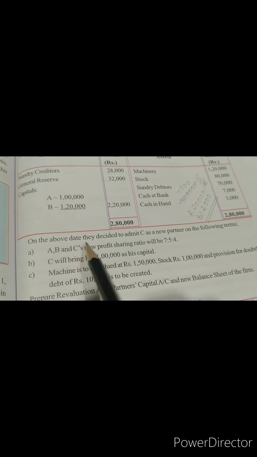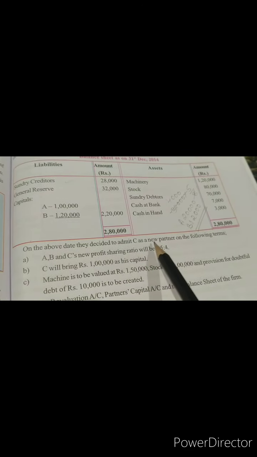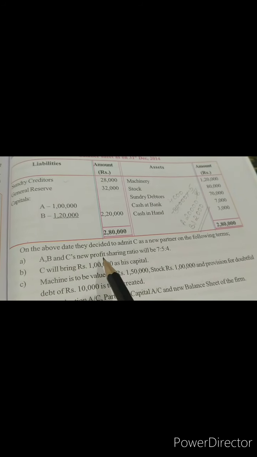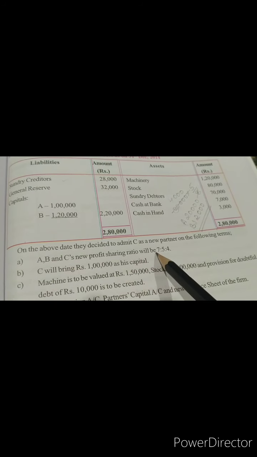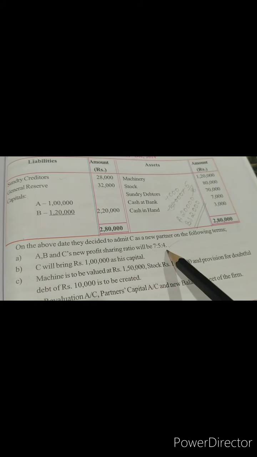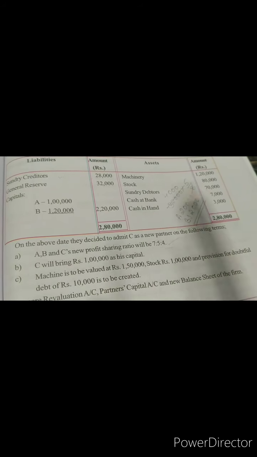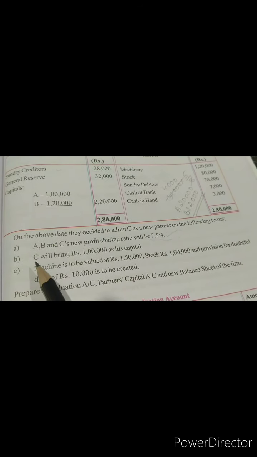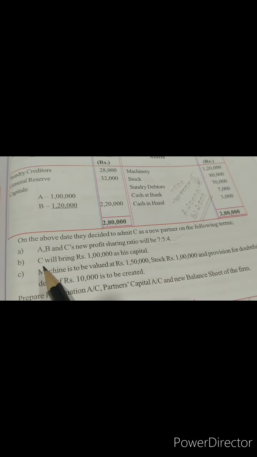Have a look. On the above date, they decided to admit C as a new partner. The new profit sharing ratio of A, B, C is how much? 7:5:4. This is just for information, dear students. We are not going to apply it anywhere, so just avoid that. Now the next adjustment, have a look.